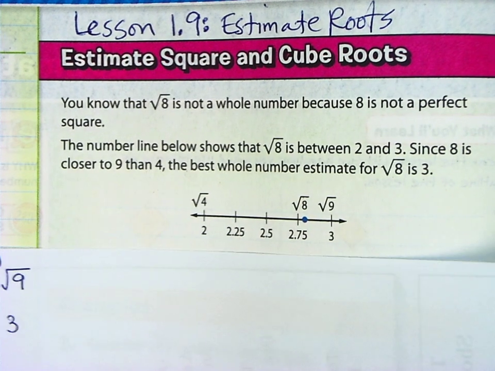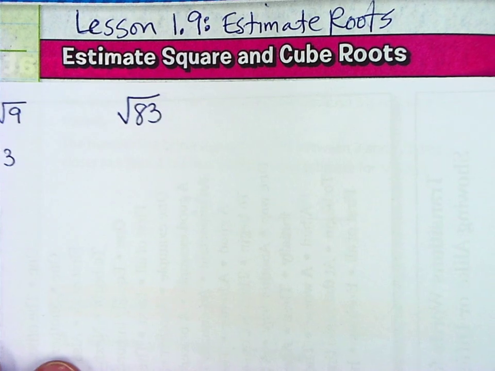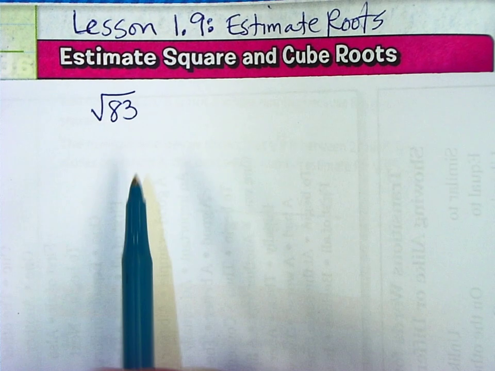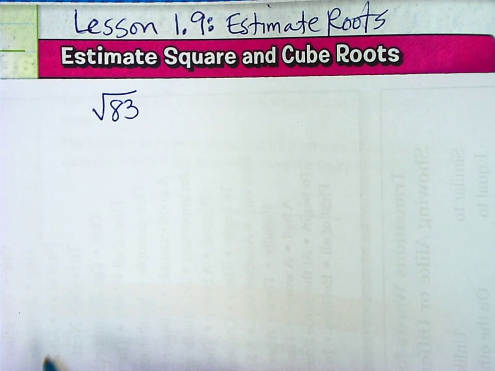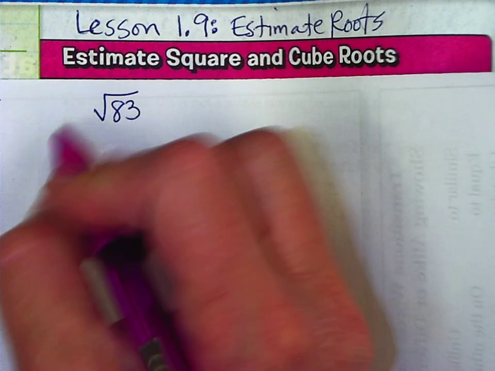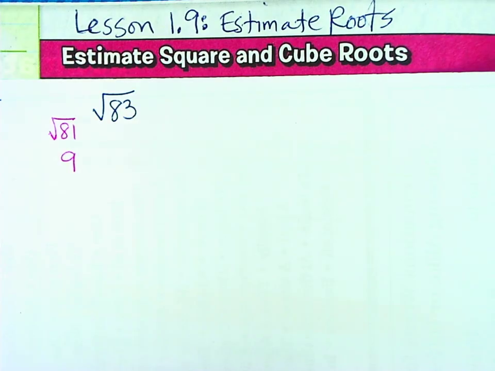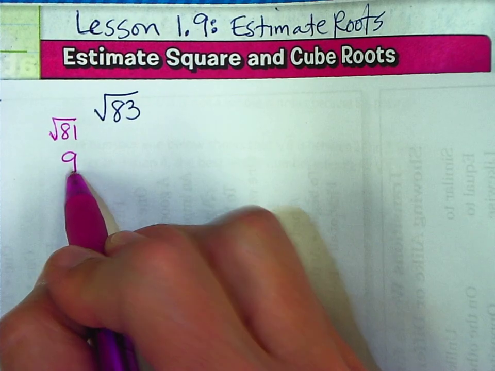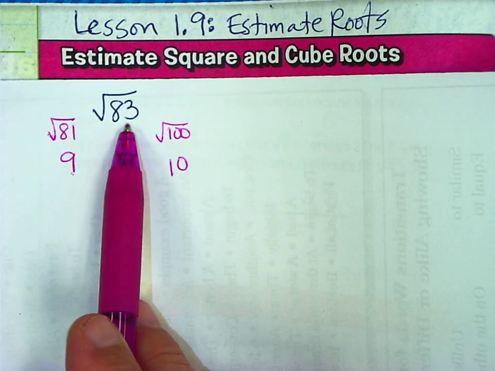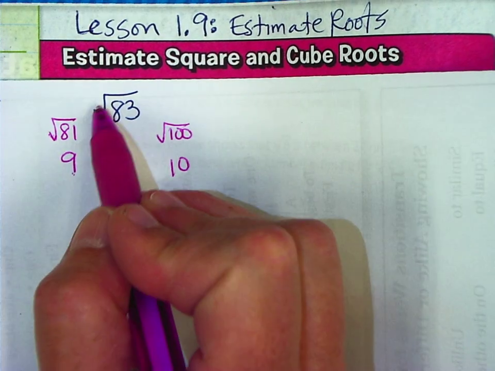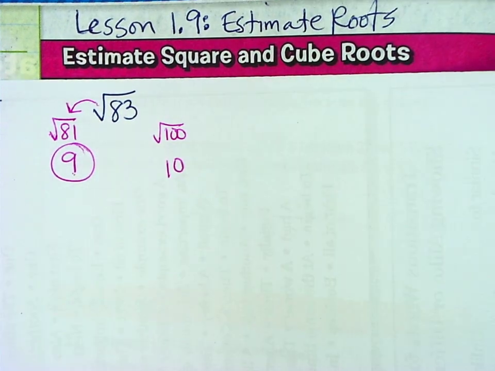Okay, let's try the square root of 83. I want to figure out the nearest perfect square before and after it. We're going to figure out what two perfect squares the square root of 83 falls in between. I know that 9 times 9 is 81, so the square root of 81 is 9. And 10 times 10 is 100, so the square root of 100 is 10. The square root of 83 falls in between these two. It's closer to the square root of 81, so my best estimate is 9. 9 would be my answer.